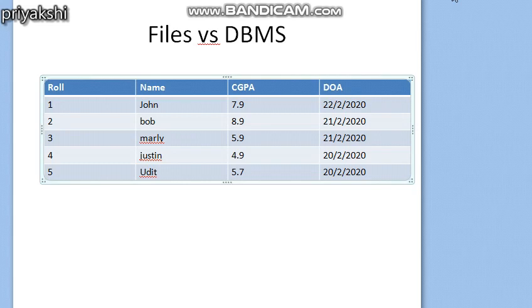Unstructured data, for example the data available on Facebook and WhatsApp chatting, is all unstructured because you don't have to follow any format. Those data are handled by data mining algorithms. So this is the basic difference between a database management system and data mining in terms of the data that they handle. In the next class we will see in detail file versus DBMS in terms of other properties. Fine, thank you for today's lecture.